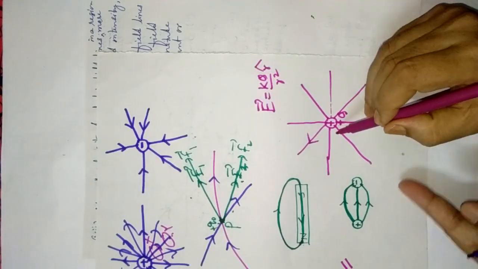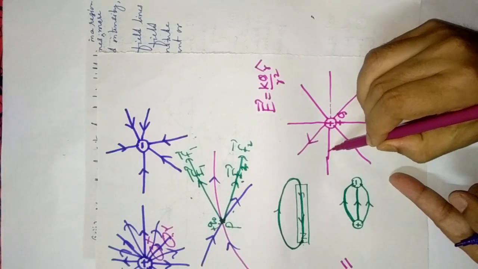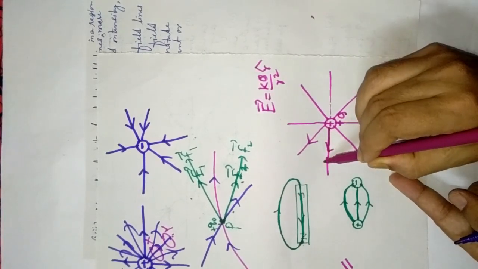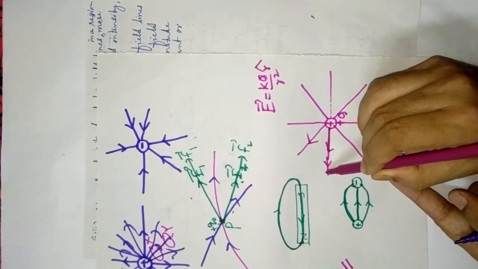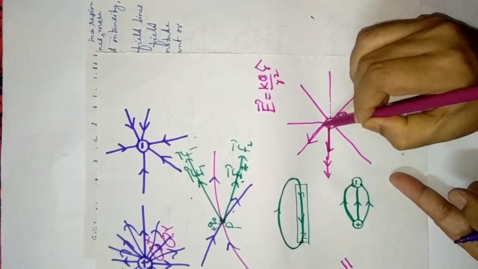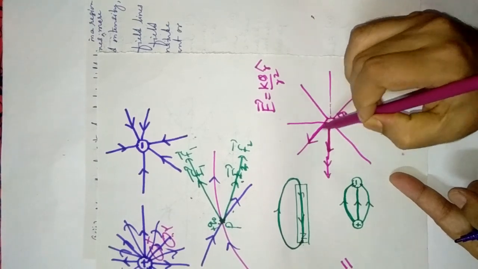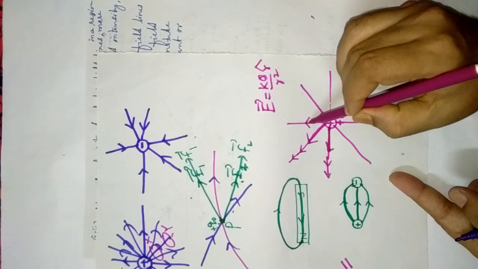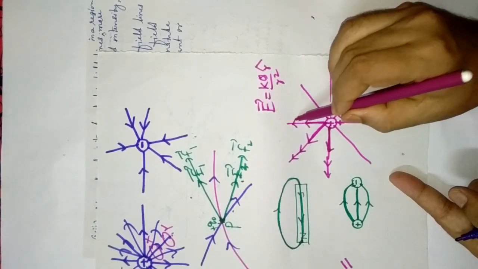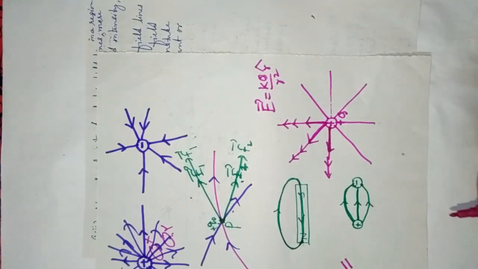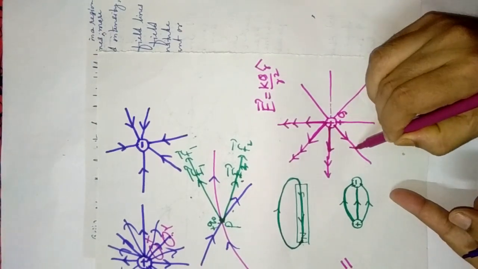Now you can do one thing. You can draw certain vectors. The length of the vectors gradually decreases here. This length is longer than this one. Gradually the electric field is decreasing, that's why the length of the vectors is decreasing.